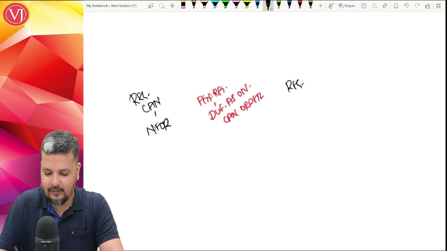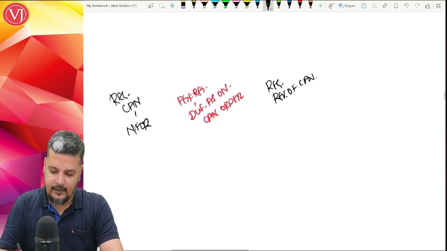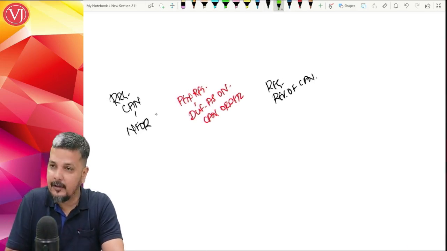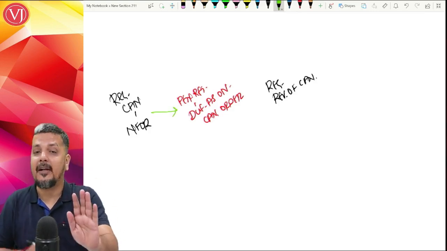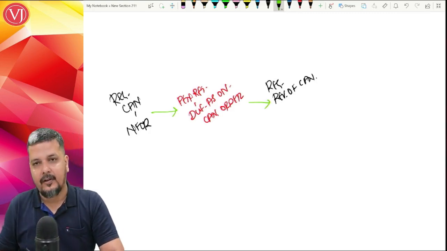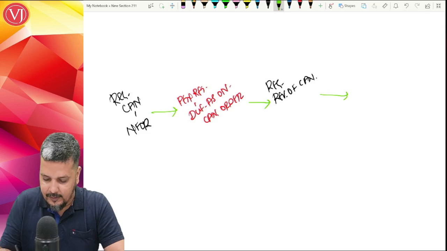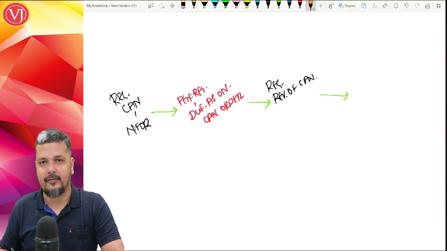That is revocation of cancellation. The first step is your registration is cancelled because of non-filing of returns. You file your pending returns which are due as on the date of cancellation order. Then your registration is revived again. This again you have to do within a time limit. Now your registration is again alive.